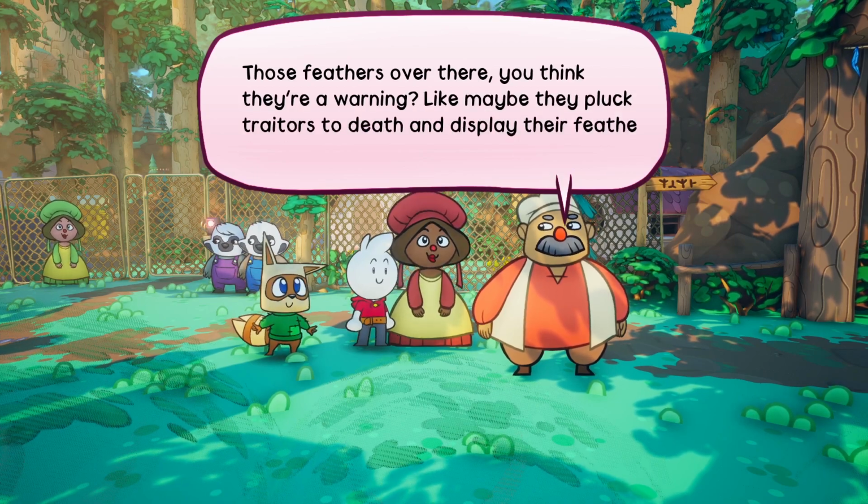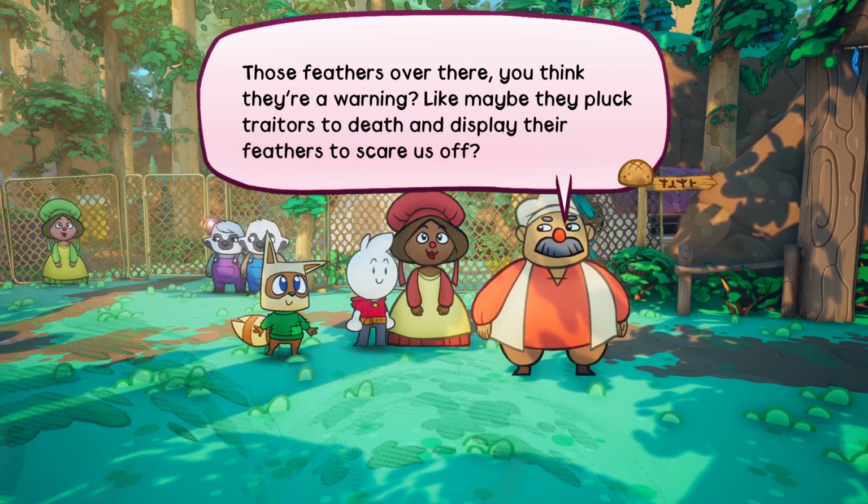Those feathers over there, you think they're a warning? Like maybe they pluck traitors to death and display their feathers to scare us off?